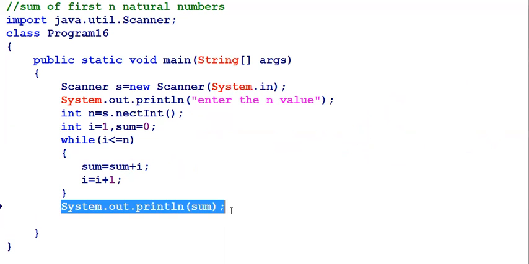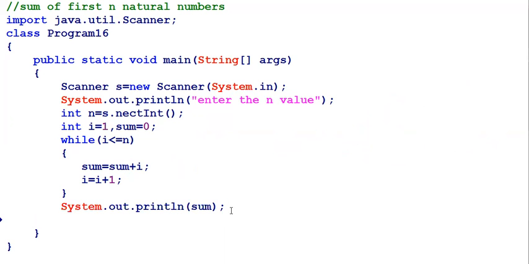After the loop, what is the i value? It may be one question for any object-oriented language. I would like to print i. Here i is local to the main method.